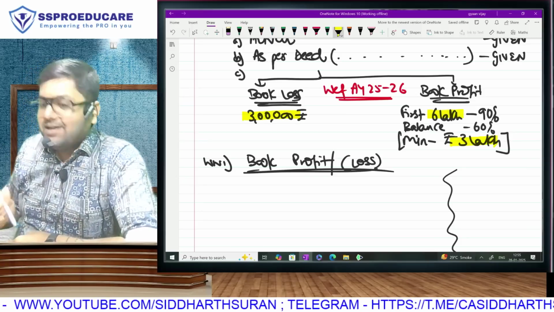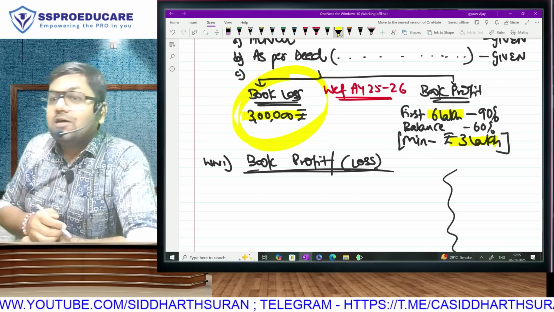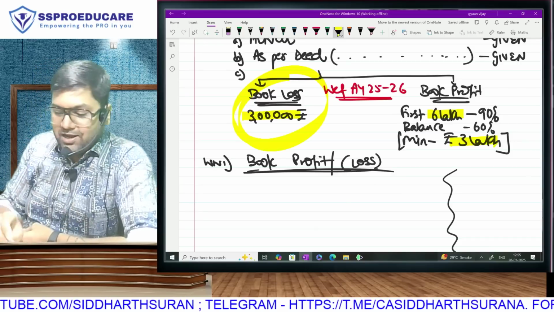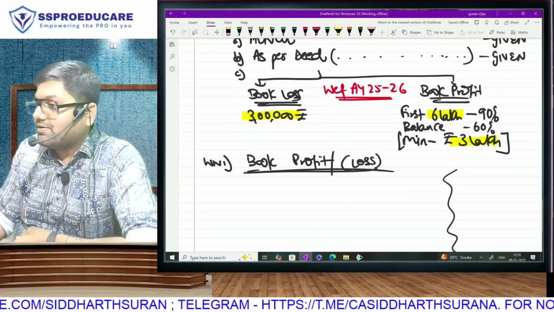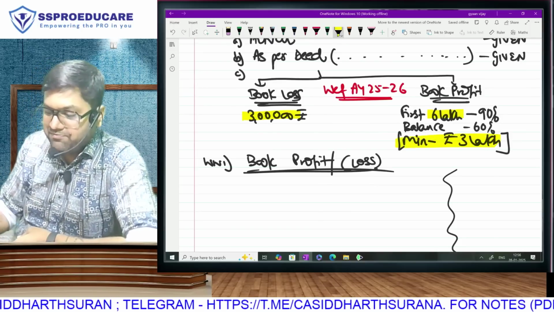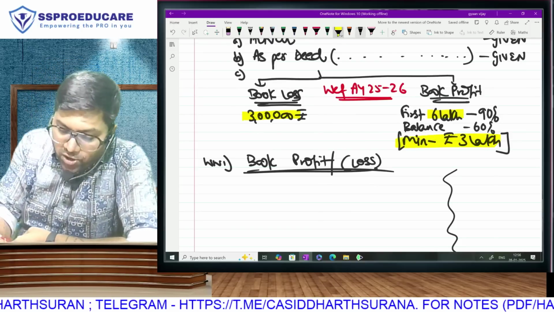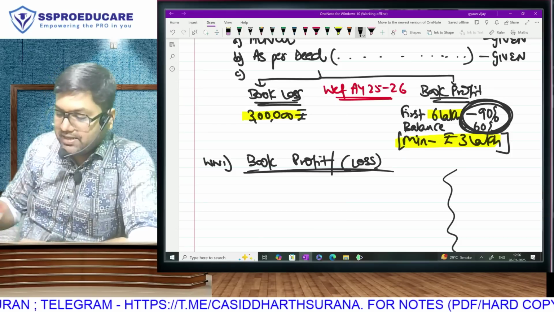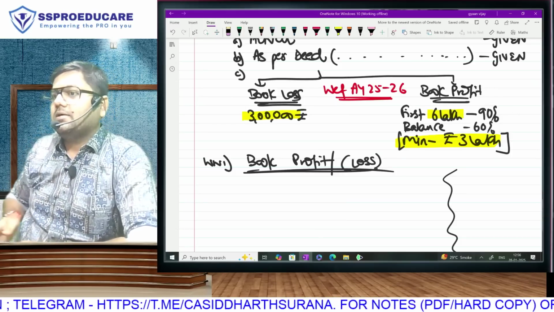Please understand. Anybody who is declaring loss, them also we are giving minimum deduction of 3 lakh. So anybody declaring profit of 1 rupee, we can't give 90 paisa. Minimum we have to give. So whatever answer you get here, it can't be less than 3 lakh.